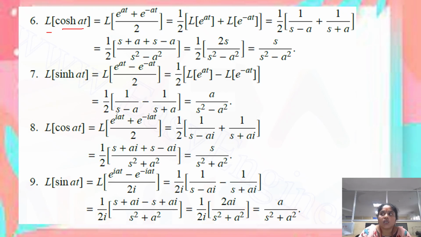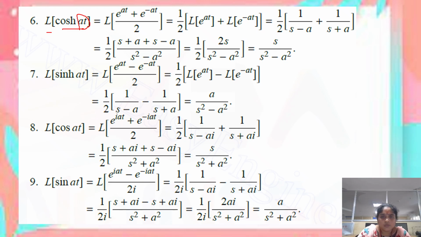We know that cos h theta equals e power theta plus e power minus theta divided by 2. Here, in the place of theta we have a into t, so just replace theta by at. So cos h at can be rewritten as e power at plus e power minus at divided by 2.